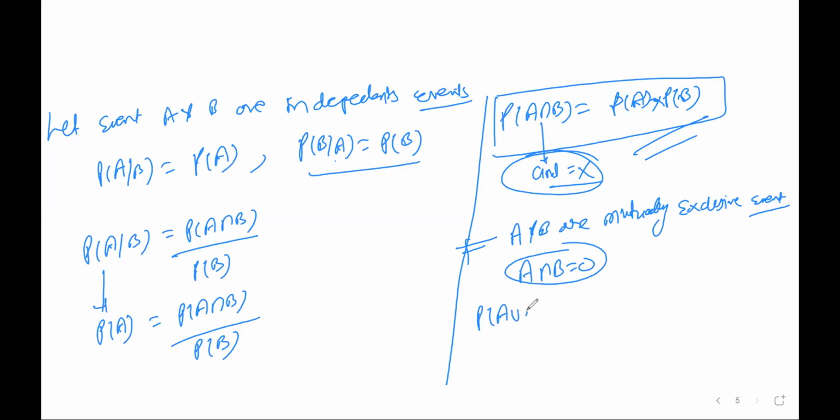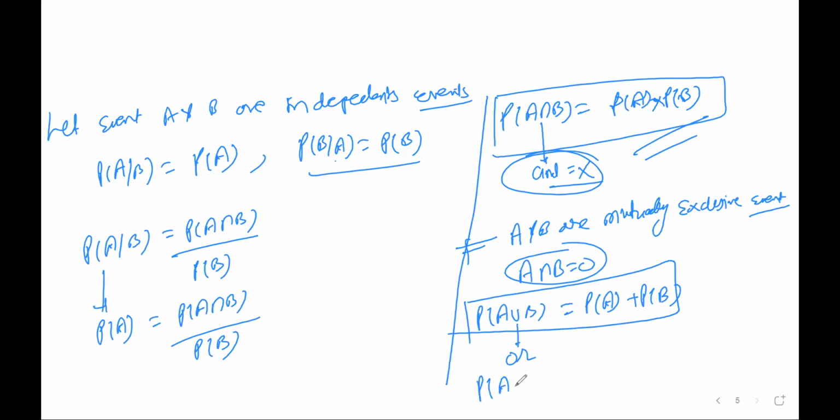So this union theorem will become P of A plus P of B. So this union will become OR. So it's P of A plus P of B, which is equal to P of A plus P of B.